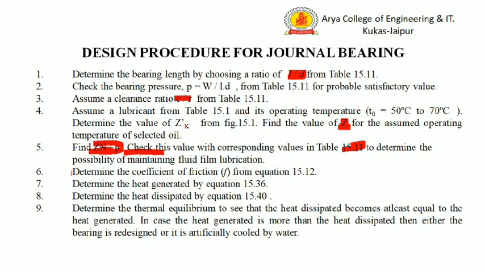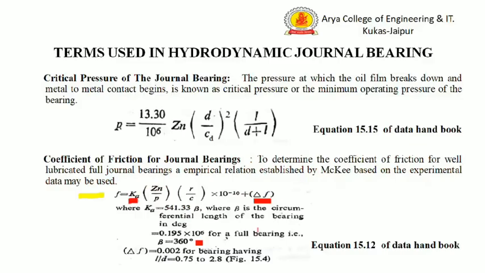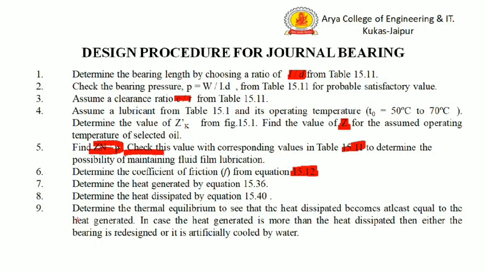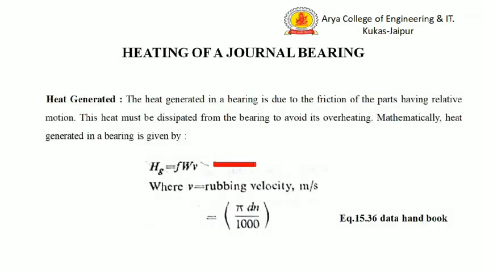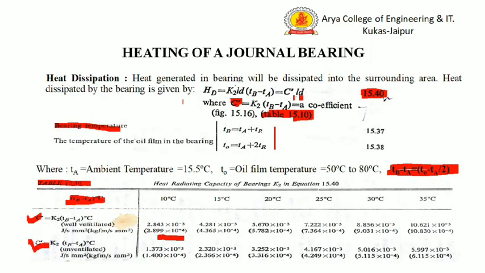After that, we will determine the coefficient of friction from the equation 15.12 of the data handbook. This is the equation of coefficient of friction. Next is to determine the heat generated by the equation 15.36 of the data handbook. This is the equation of heat generated. Next is to determine the heat dissipated by the equation 15.40. This is the equation of heat dissipation.